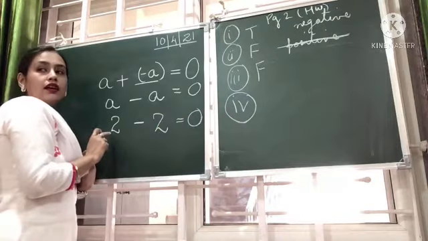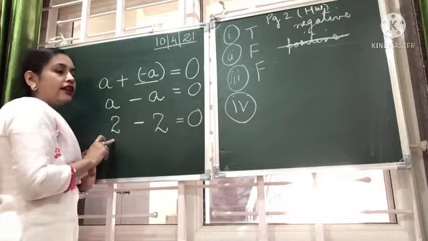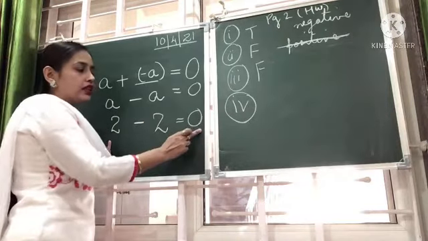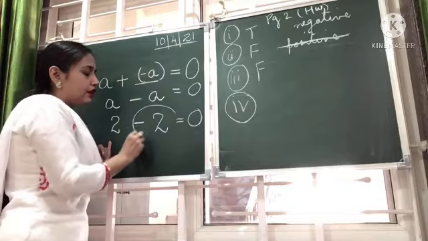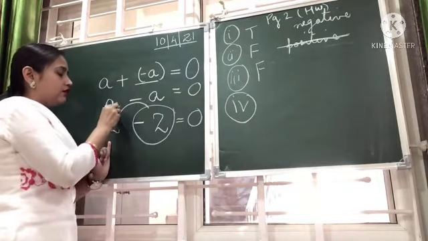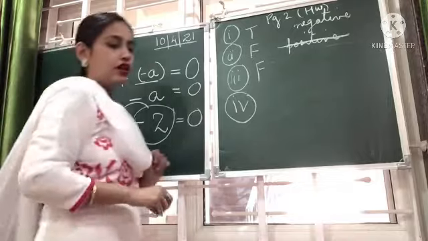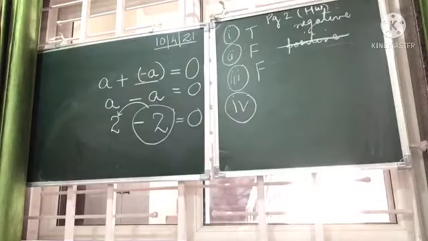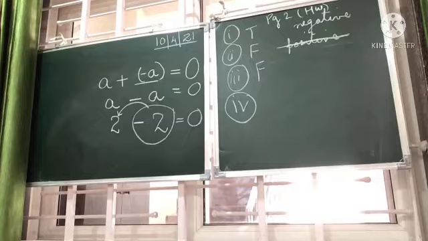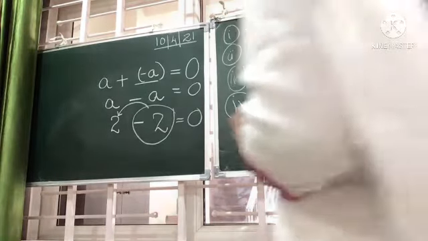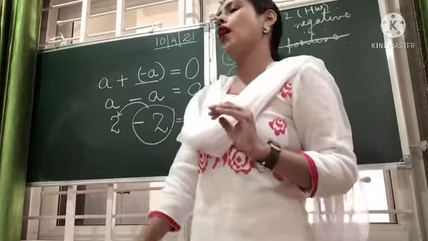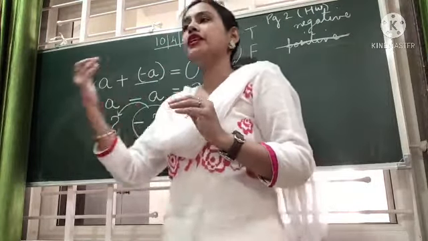So when any number is added to another number and the answer is 0, then this number is known as the additive inverse of a particular number. So the additive inverse of 2 is -2. The additive inverse of 1 will be -1. The additive inverse of 9 will be -9. That means whenever we talk about additive inverse, children, one number is positive and one number is negative.